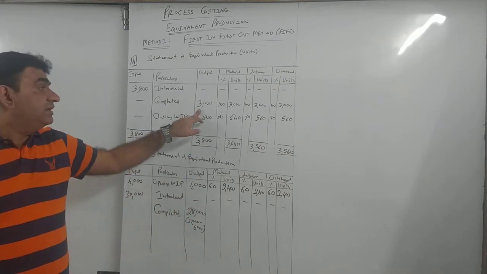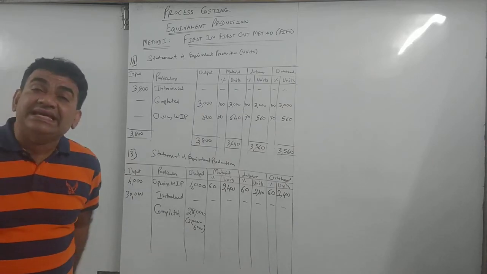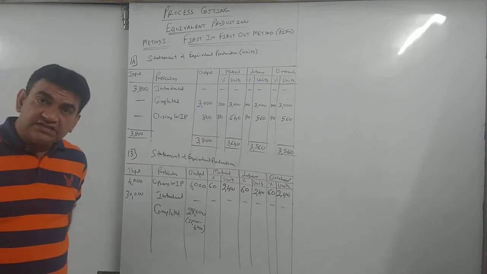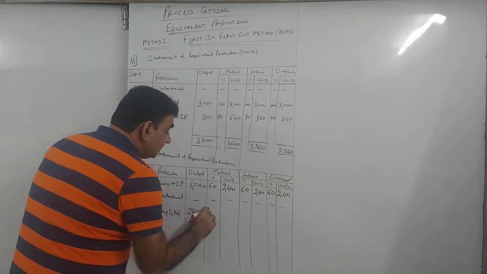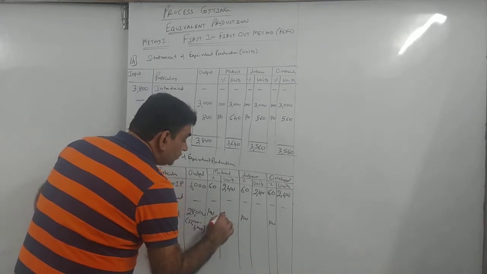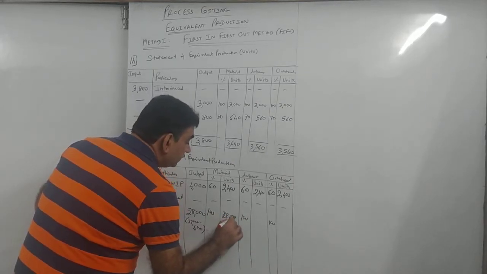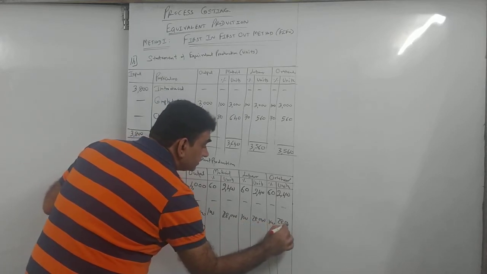This did not come in the previous sum because opening WIP was not there. Clear with this? Okay? Now, since it is completed, everywhere it has to be 100. So it will be the full 28,000.